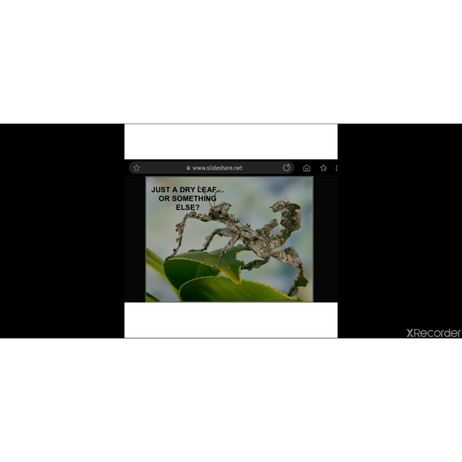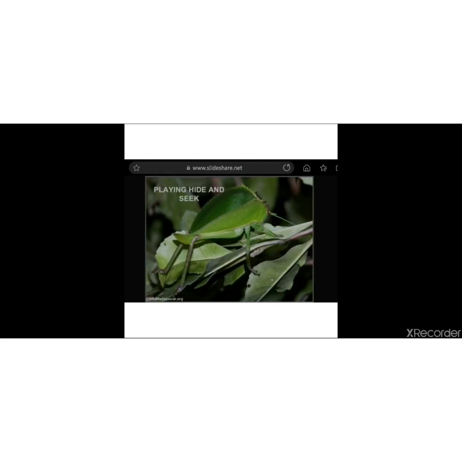Now you can see, what is this? It's not a leaf. Yes, it is something else. Here also, it's an insect. When it moves on the ground, it looks as if a leaf is moving, right? See, you cannot identify that it is hiding. Yes, it is just like playing hide and seek. Yes, you cannot identify. And see nicely what is there. Yes, it looks like a dry twig, a piece of branch, but it's not.